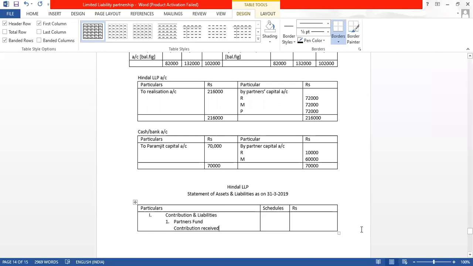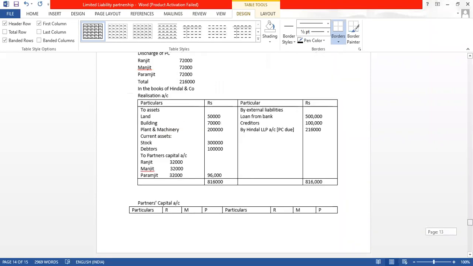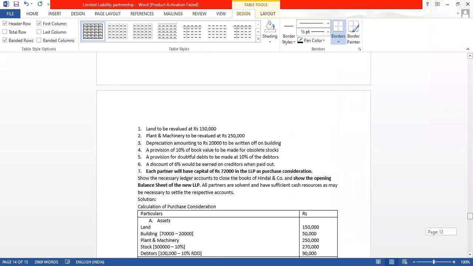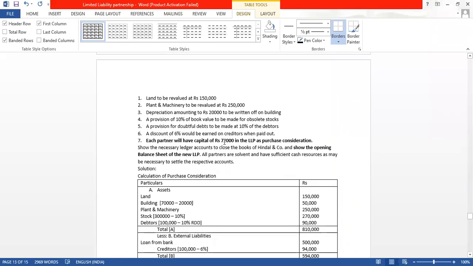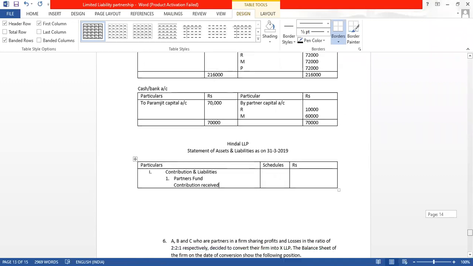Contribution received is how much? Here in the question also they have given each partner will have a capital. Capital means contribution in LLP. In LLP we do not say capital, we refer to capital by another word, that is contribution. Capital and contribution is same. So 72,000 is the capital or contribution of each partner.